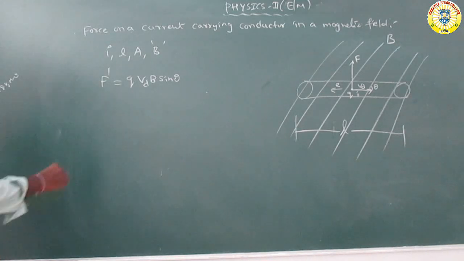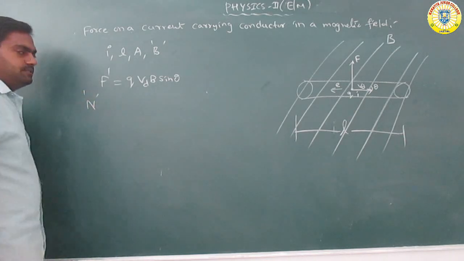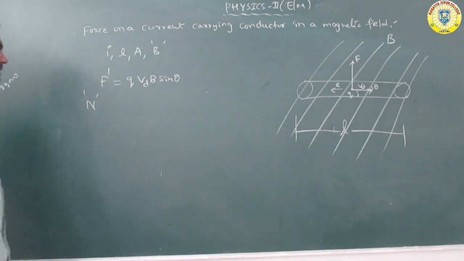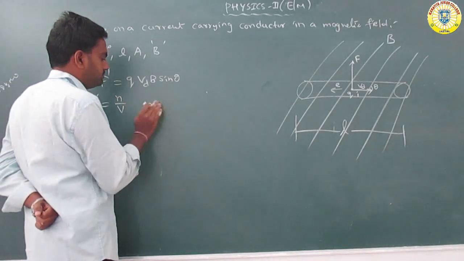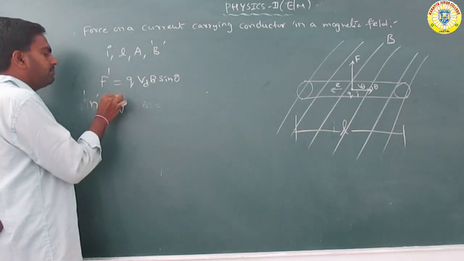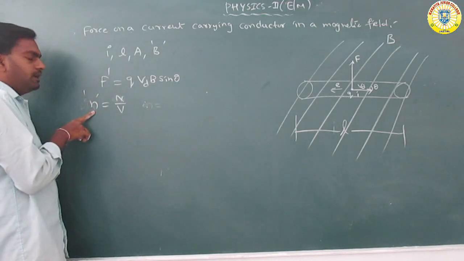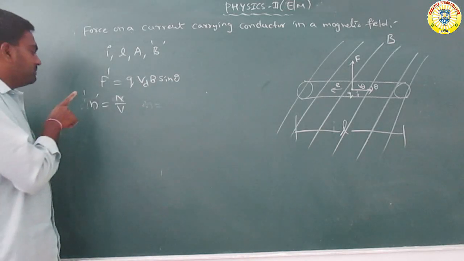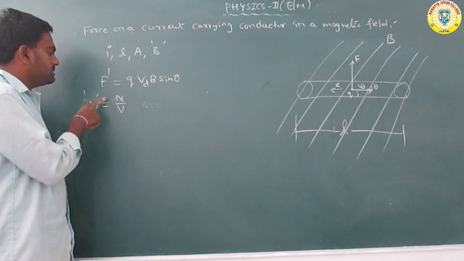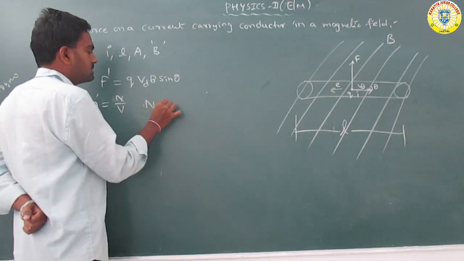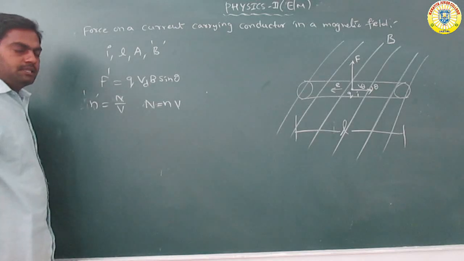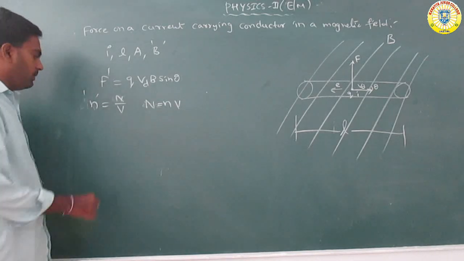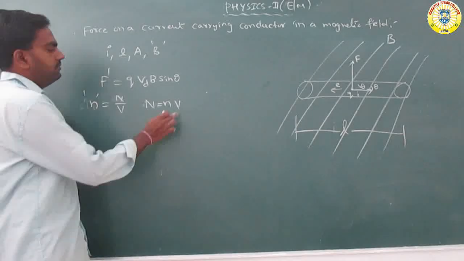Let capital N be the number of electrons. Small n is the number of electrons per unit volume, so small n is equal to capital N by V, where V is the volume. So capital N is equal to small n into V. N is the number of electrons for unit length L, and V means volume.